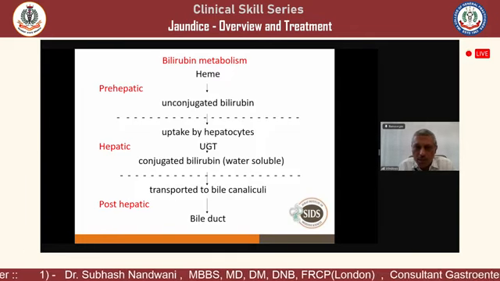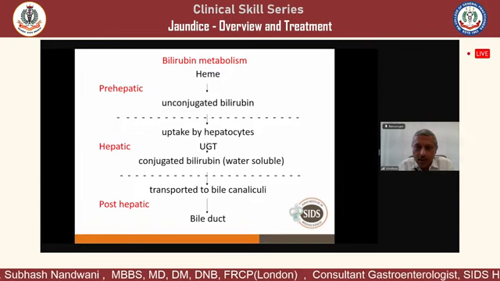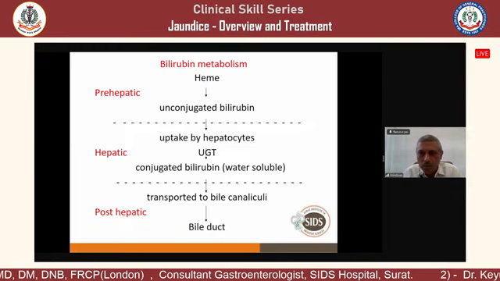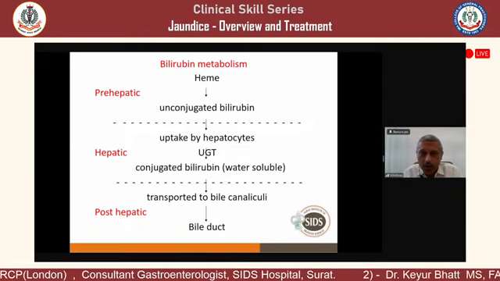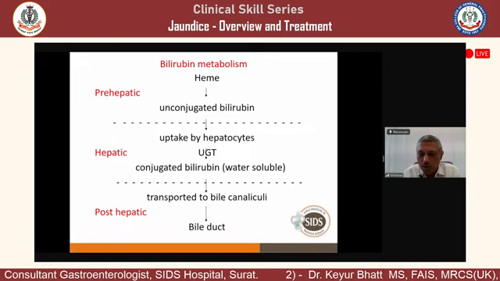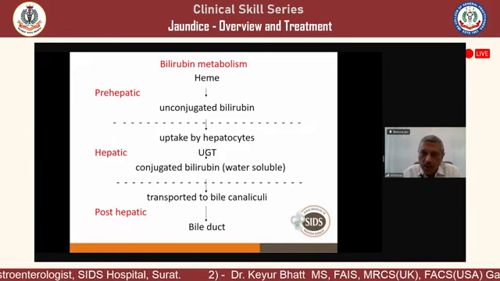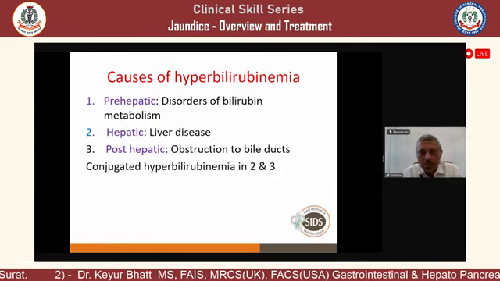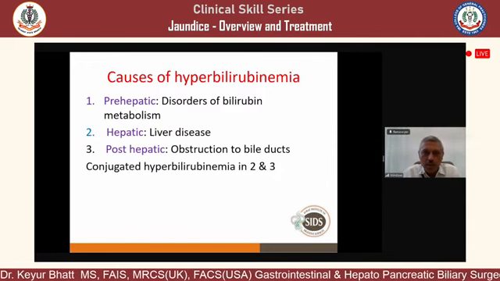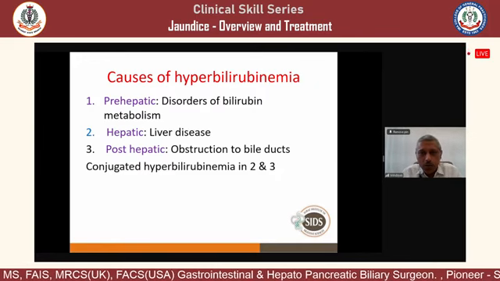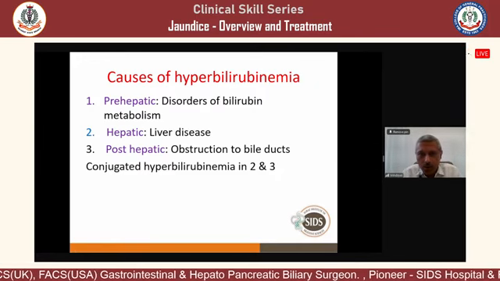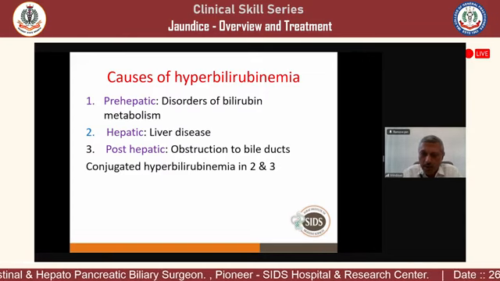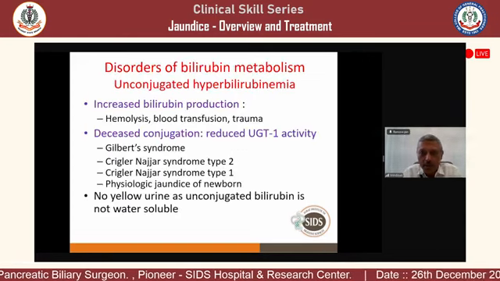This bilirubin is excreted into the intestine through the bile duct, first in the bile canaliculi and then in the bile duct. So we have three phases: the pre-hepatic phase, the hepatic phase, and the post-hepatic phase. The problem can be at any level out of these three. First we'll discuss the causes of hyperbilirubinemia, which is indirect. Pre-hepatic causes are various disorders of bilirubin metabolism, hepatic causes are various diseases of the liver, and post-hepatic there is an obstruction in the bile duct.